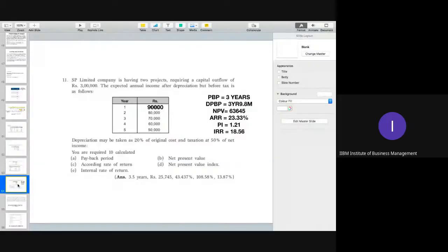First of all, you can see on my screen right now, the questions are already there. That is payback period. We need to calculate DPBP, NPV, ARR, PI, and IRR. So first of all, with the given information, we will start the question with the payback period calculation. You can see this question right now. The total outflow given to you is 3 lakh rupees. The expected annual income after debt but before tax is given to you. So what is given to you exactly?